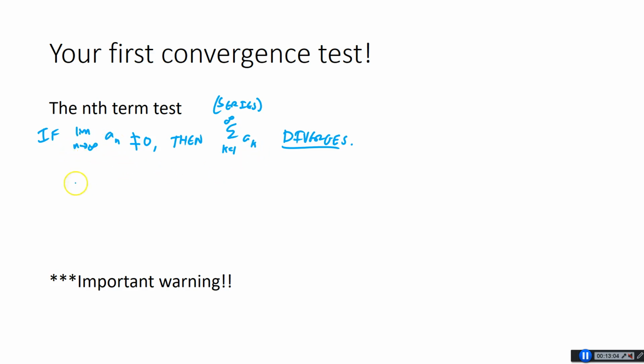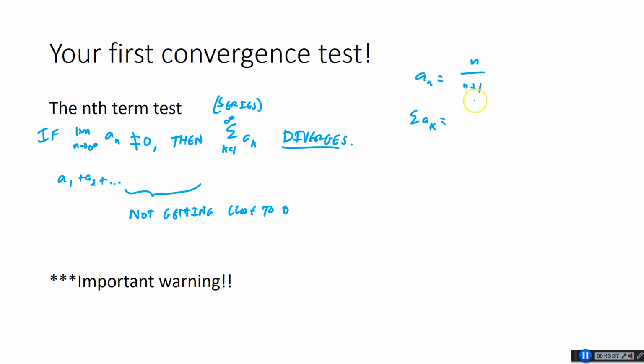So what this says is, if you have a1 plus a2 plus and so on, and you get off to some super high numbers, if these things are not getting small, so they're not getting closer to 0, that means at the end you're adding terms forever. One example of this would be if a sub n is n over n plus 1. Then if you're doing the sum of all the terms of the series, the sum of each of the a sub k's, your first term would be 1 over 2, which is 1/2. The next term would be 2 over 3.